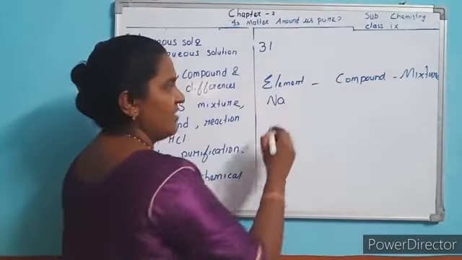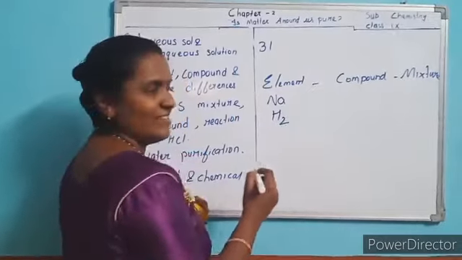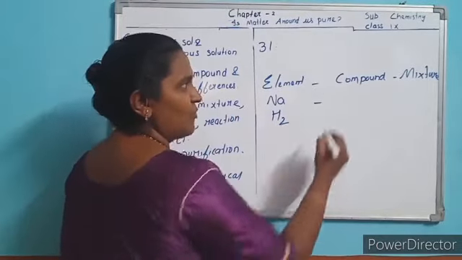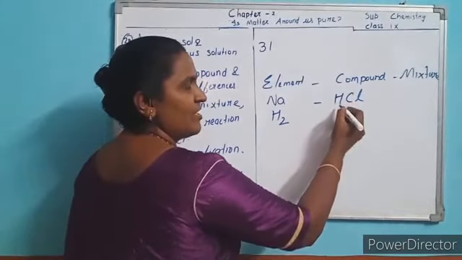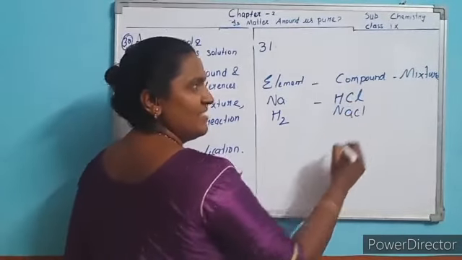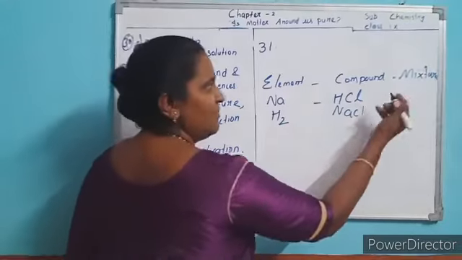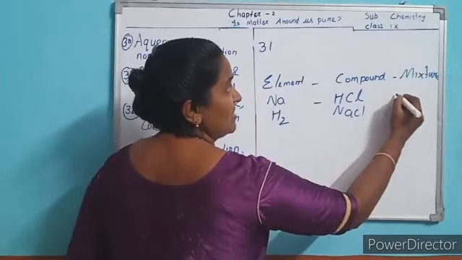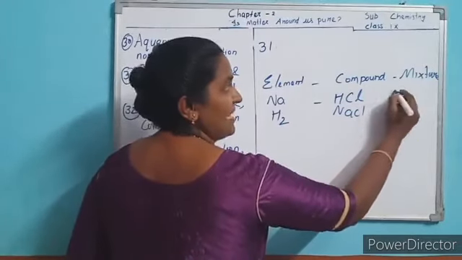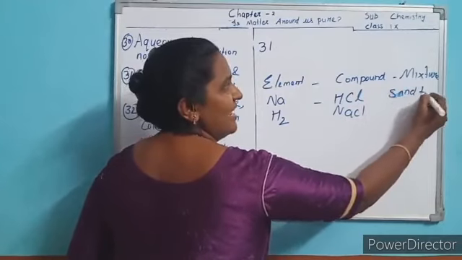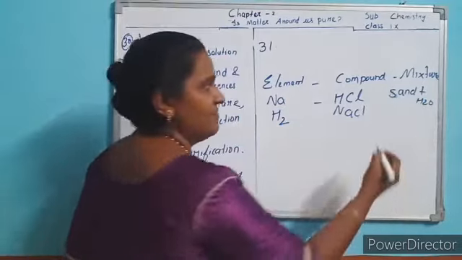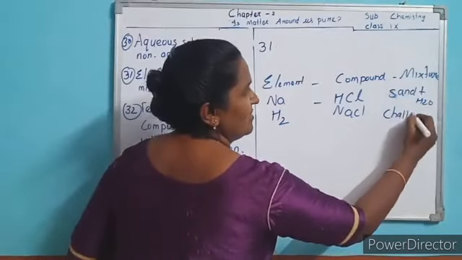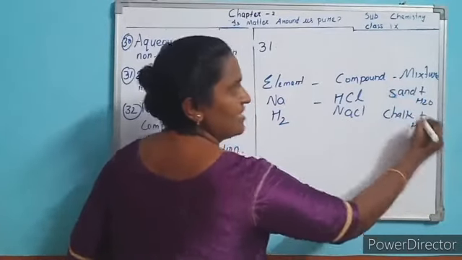Sodium element, hydrogen element, and examples of compounds are hydrochloric acid, then sodium chloride. These are compounds. And a mixture means, you know what that is? Sand in water, or chalk in water. These are the examples.